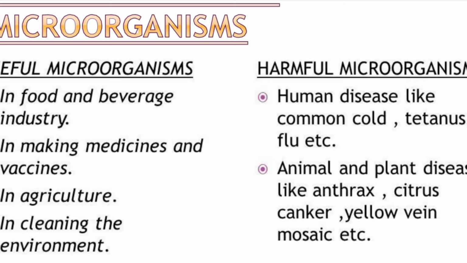So in this way, there are 2 broad categories of microorganisms: useful microorganisms and harmful microorganisms. Now we will be discussing the uses of microorganisms in detail.